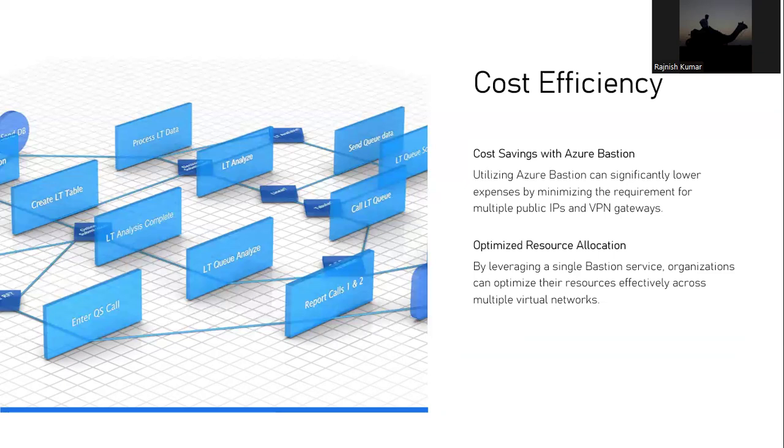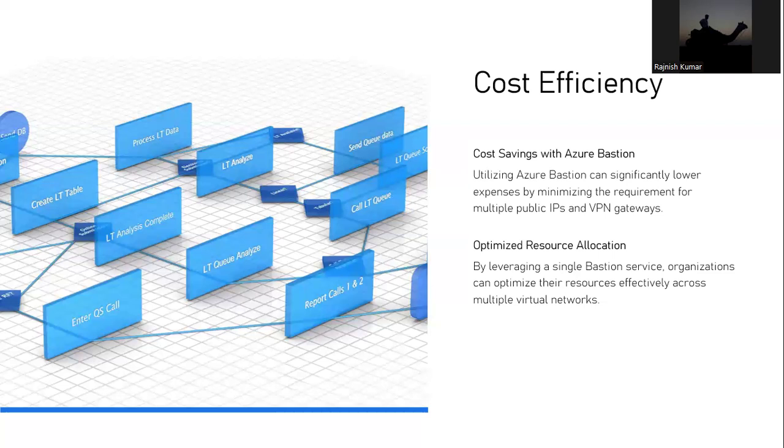We all have public IP addresses assigned to the virtual machine, or if you want to connect from on-prem to cloud resources, especially the virtual machine, we have to have a VPN, right? So there's a huge cost on that side, right? And we are going to reduce the cost by implementing the Azure Bastion service, right? That's number one.